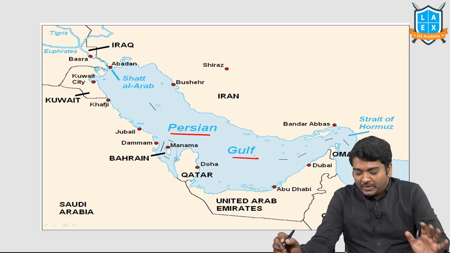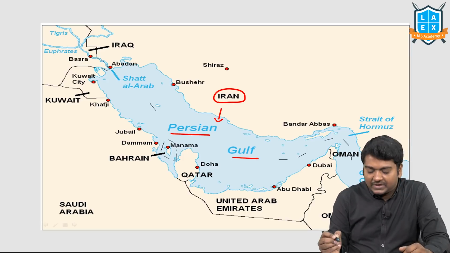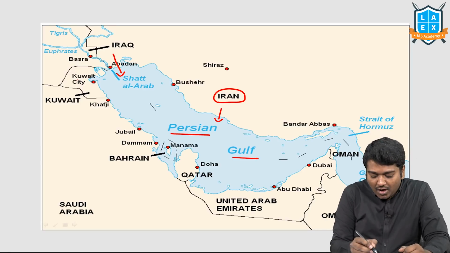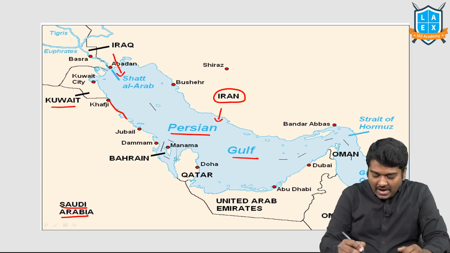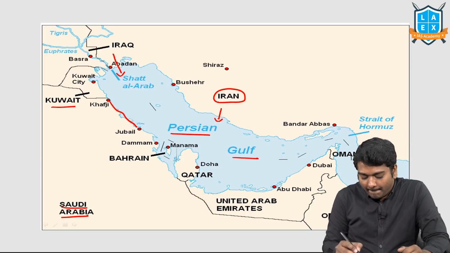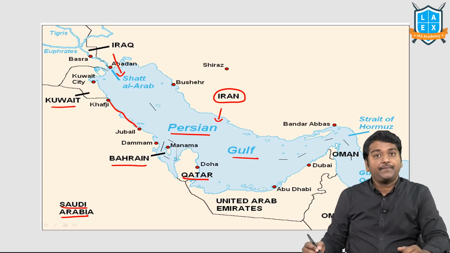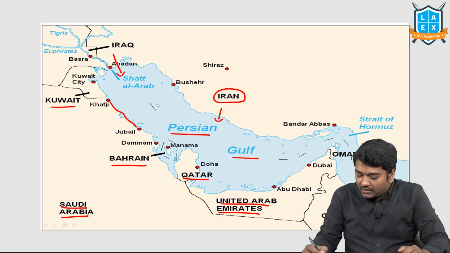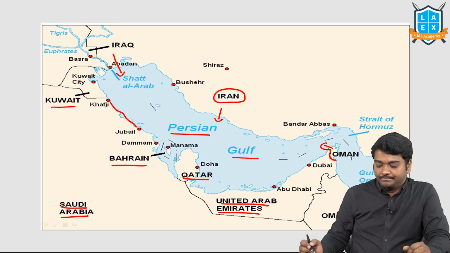So if you're talking about Persian Gulf, Iran has border with Persian Gulf, Iraq has border, Kuwait has border, Saudi Arabia has border, Bahrain has border, Qatar has border, UAE has border, Oman through this particular thing, right here, they have border.